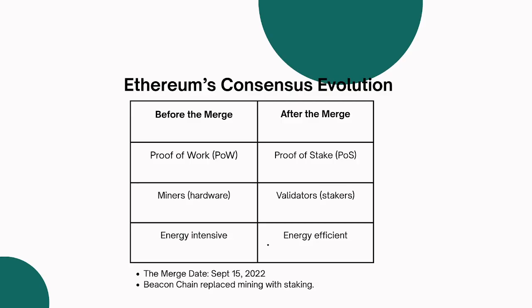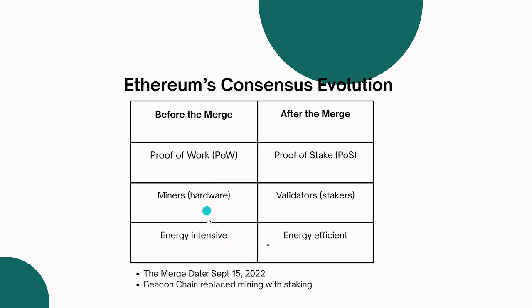So initially, before the merge, Ethereum was using proof of work, and after the merge, Ethereum was using proof of stake. And remember what we spoke about proof of stake, right? Proof of work basically means miners. So before, we have nodes, people will literally need to mine them. But when we get to after the merge, which is the validators, we now have stakers.